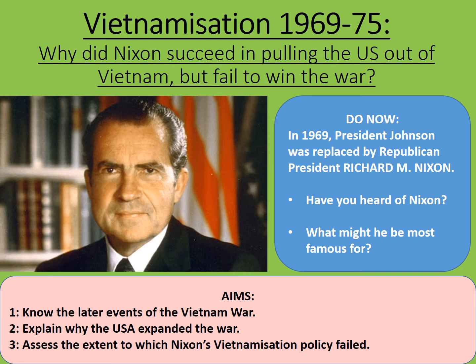Welcome to this online lesson on Vietnamization, 1969 to 1975. Why did Nixon succeed in pulling the US out of Vietnam but fail to win the war? The aims are to know the later events of the Vietnam War, to explain why the USA expanded the war, and to assess the extent to which Nixon's Vietnamization policy failed.